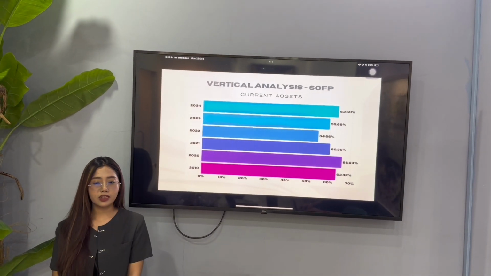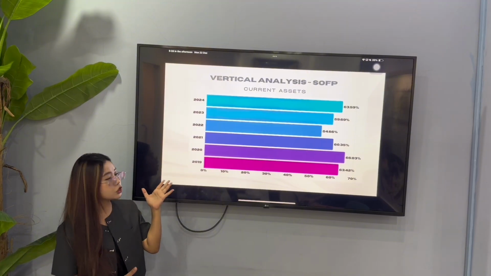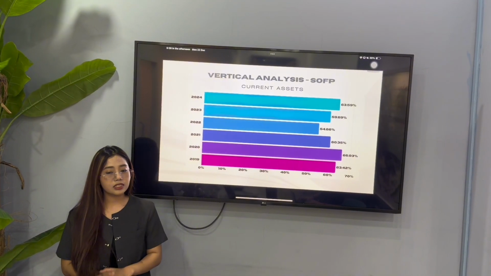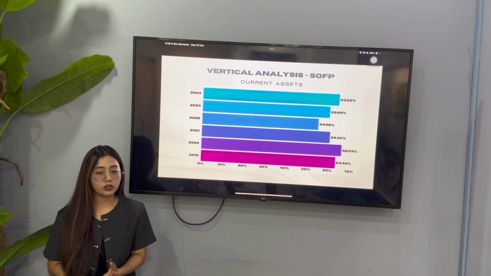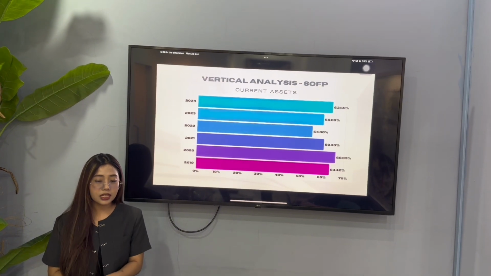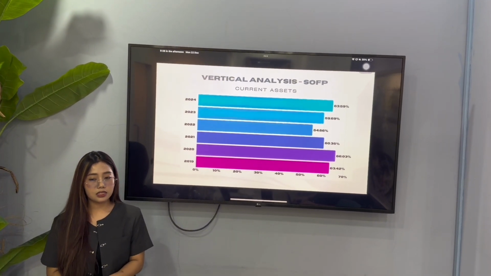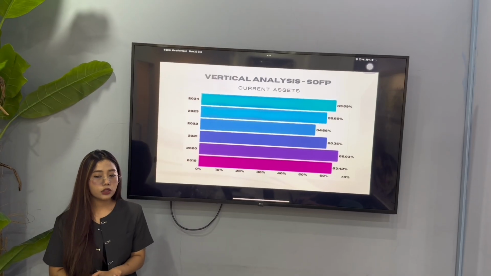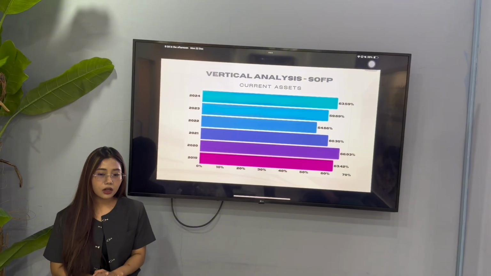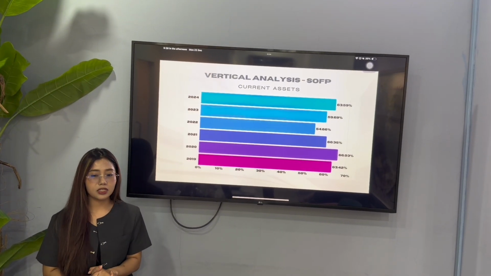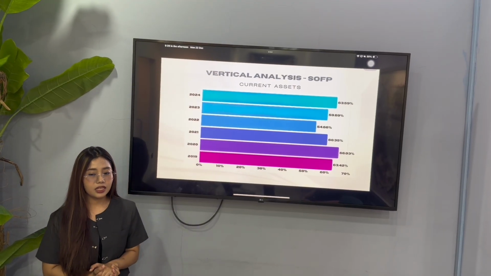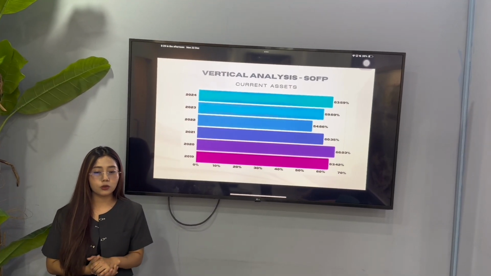For the vertical analysis of the statement of financial position, let's look at the trend of total current assets from 2019 to 2024. Vertical analysis expresses each line item as a percentage of total assets. We see that our liquidity position has remained relatively stable, fluctuating between 54% and 66%, while there was a dip in 2022 to 50.66%. We have seen a steady recovery over the last 2 years, ending 2024 with current assets representing 63.59% of our total asset base. This is a healthy buffer of liquid resources to support ongoing operations.